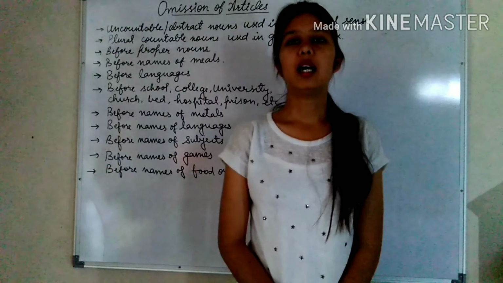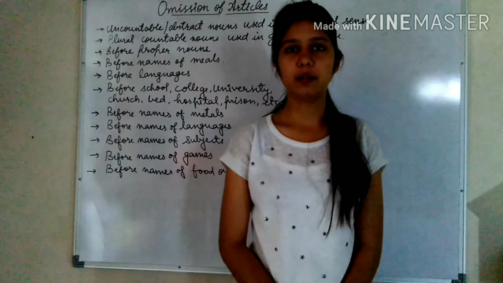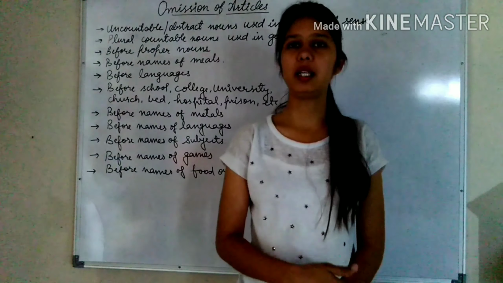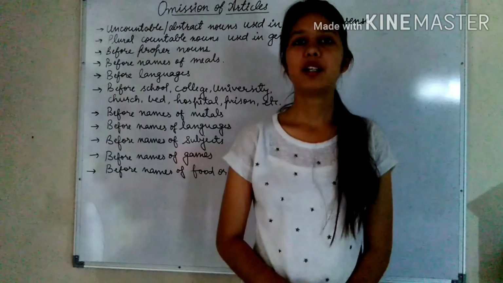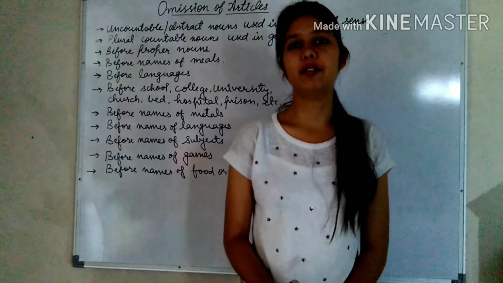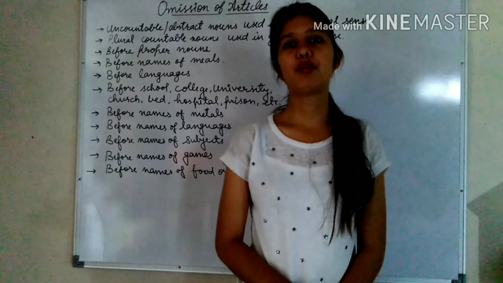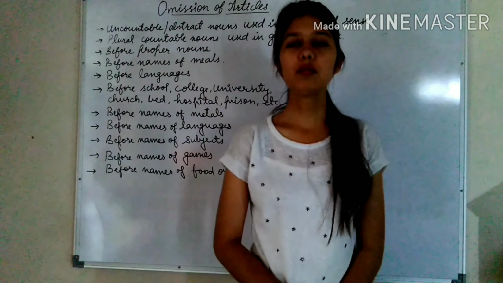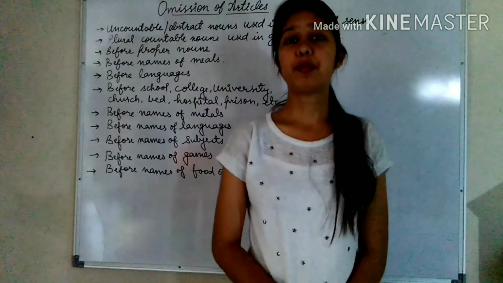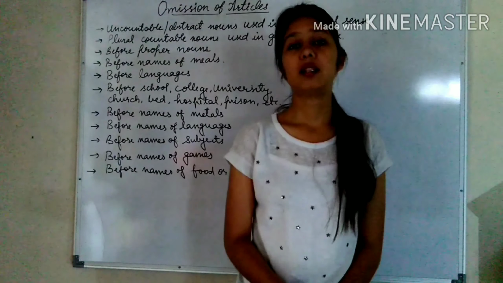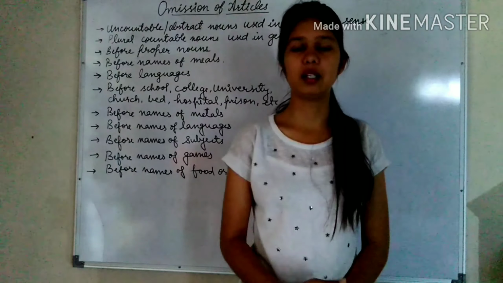Next one is the definite article, that is the. Whenever we refer to a noun for the first time, we use article a or an. But when we specifically refer to the same noun for the next time, then in that case we use article the. We use article the before superlative degrees. For example, the oldest, the greatest, the most intelligent, etc.